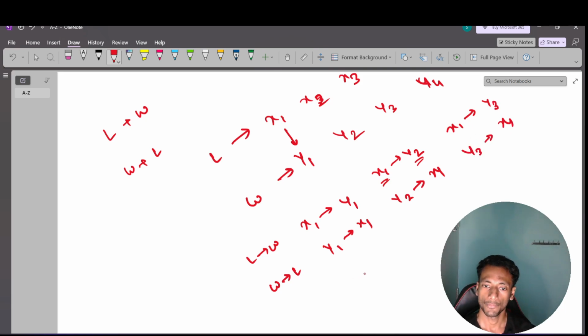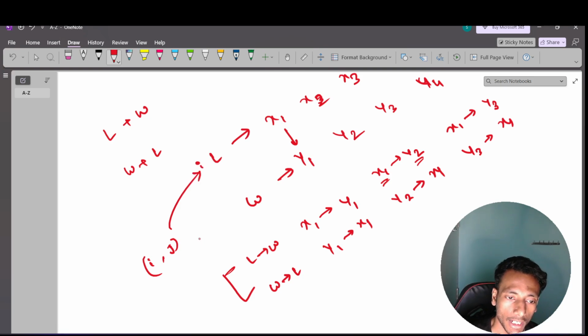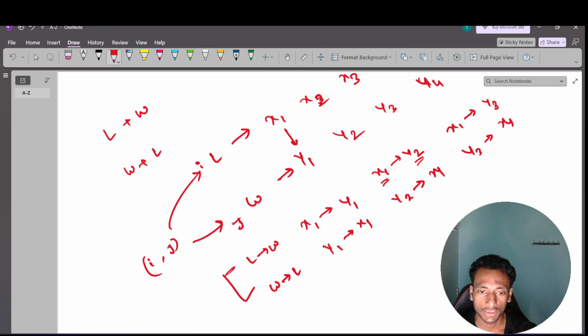In this way I can explore. So you just see what you are trying to explore. There are two pointers, i and j. i is pointing at the land and j is pointing at the water. With each i, that means with x1, I am exploring y1, y2, y3, y4.